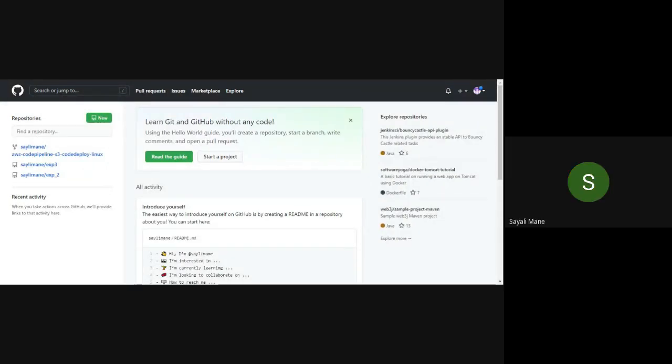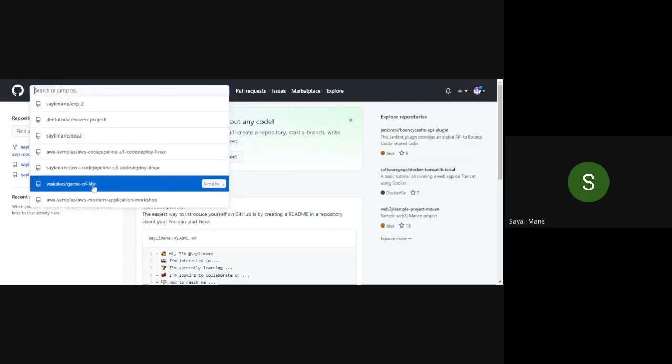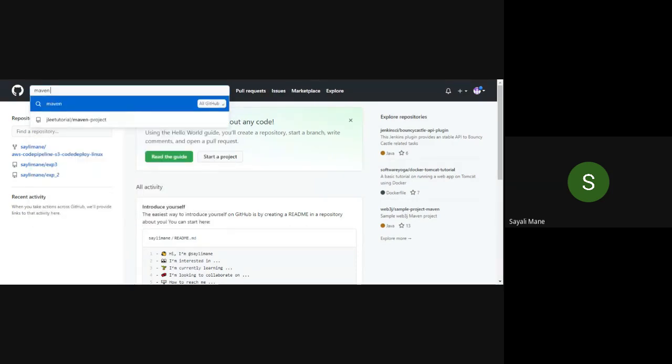In the last practical, we took the Game of Life clone GitHub project, right? But in some unit tests, it was not working properly. So that's why I dropped this Game of Life project and I chose another Maven project. So here, simply type Maven project.